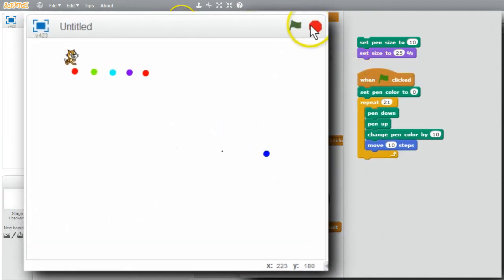I'll click on the green flag to run it, and I've got a rainbow of color. I can make the dots larger. I'll set the pen size to 15.